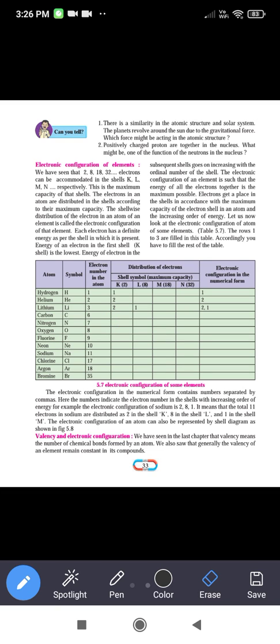Now total electrons in carbon is 6, but out of that 6, 2 are accommodated in K shell. Now 4 are remaining. Now we will see the next shell. Next shell is the L shell and the maximum capacity of the L shell is 8. Now all remaining 4 electrons will be filled in the L shell. So the electronic configuration in the numerical form will be 2, 4, because in the first shell 2 electrons are accommodated and in the second shell 4 electrons are accommodated.